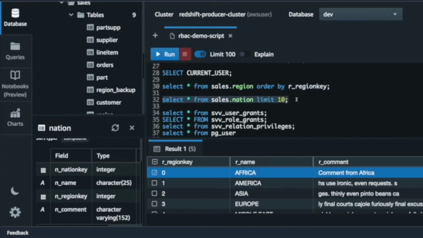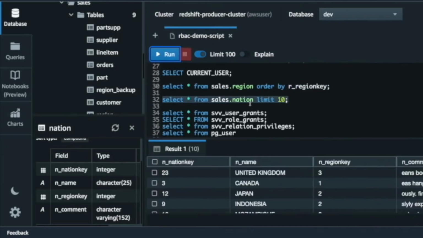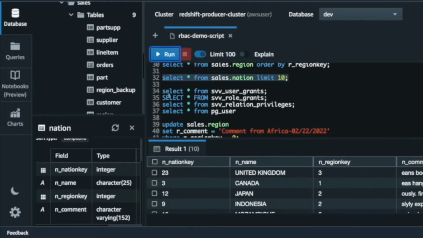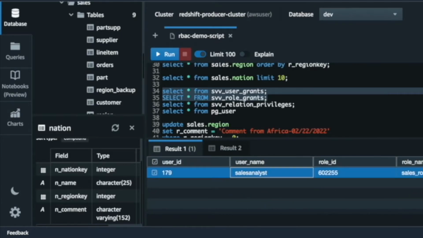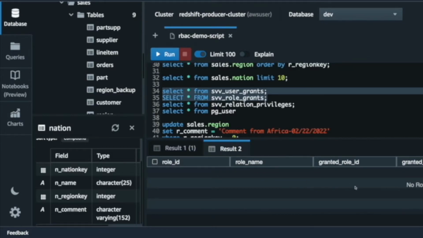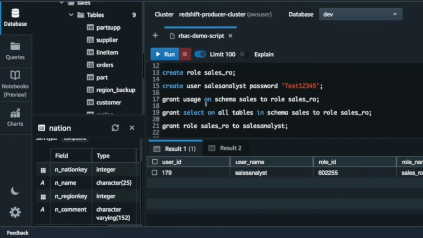We can also run a simple query against the nation and select some 10 random rows. Let's also see the effect on these SVP user grants and SVP role grants. Those two are the system views, and see what it shows. So it shows sales analyst, which has been granted sales RO role, and then the sales RO role has not been granted any other role. So this particular table hasn't returned any roles.